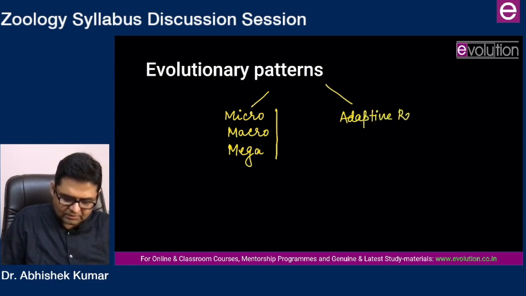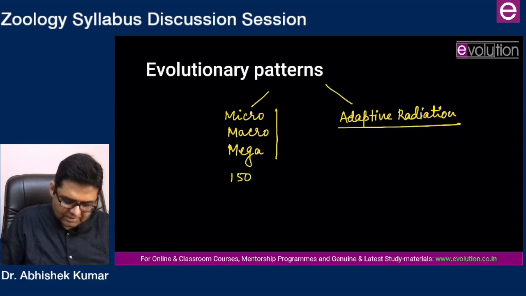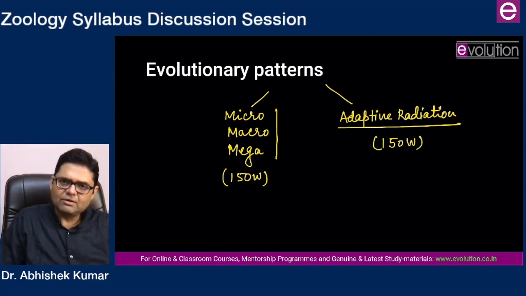It is a phenomenon where a number of species diverge from a common ancestor very rapidly because the environmental conditions are changing rapidly. So suddenly there is a great diversity of related species from a common ancestral stock. Under what circumstances adaptive radiation takes place and what have been the examples should be dealt with here. One short note in about 150 words here and another short note in about 150 words here. That should take care of evolutionary pattern.